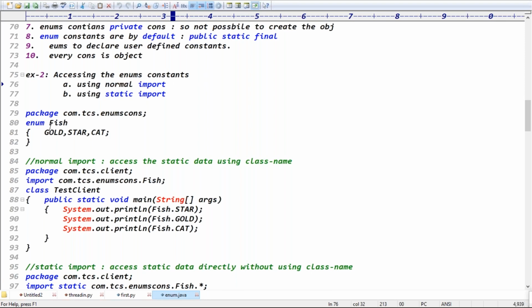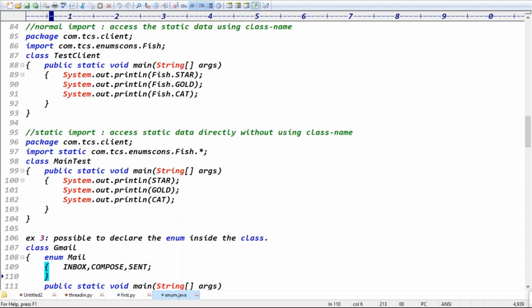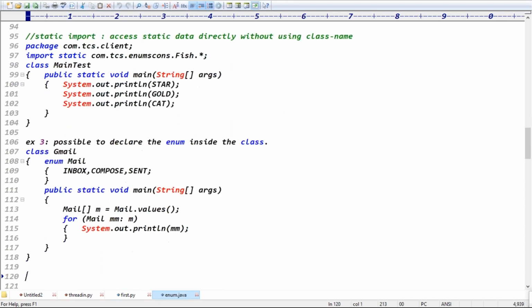And I think we did the static import versus normal import. With the normal import, we access these constants using the enum name, right? If you go for the static import, we can access that constant directly without using the enum name. The static import is mainly for enums. The third example we did was that it is possible to declare an enum inside a class also. I think in the last class we did these three examples, guys.